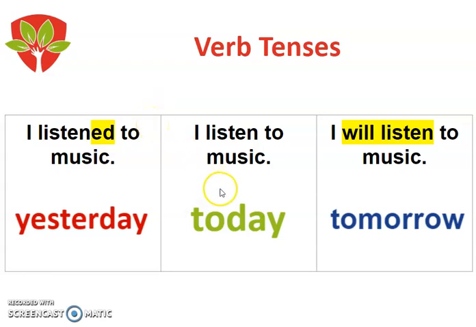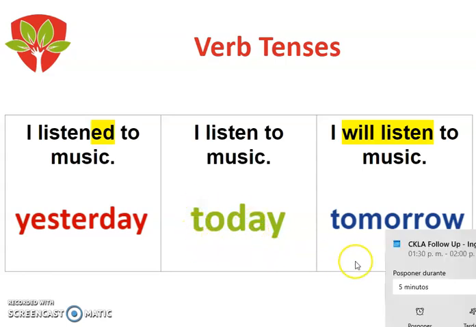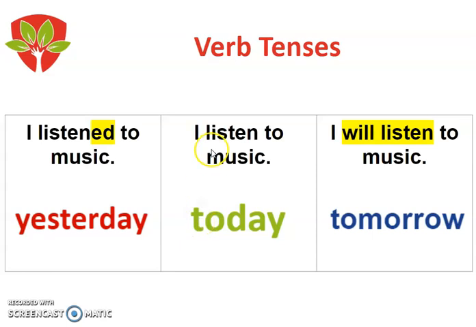Okay, so as you can see here, when the action is happening today, the verb, that in this case is listen, stays like this. Listen. Look at this. When the action, guys, happened yesterday, the verb has ed at the end, so it's listened, okay, with d at the end, right? So then, guys, when the action will happen tomorrow, like this one we have here, the verb has will before it. So now it is will listen.